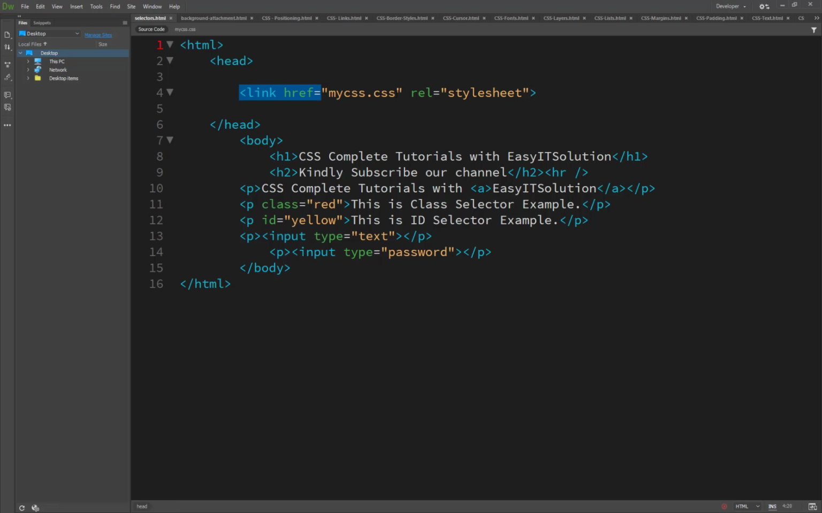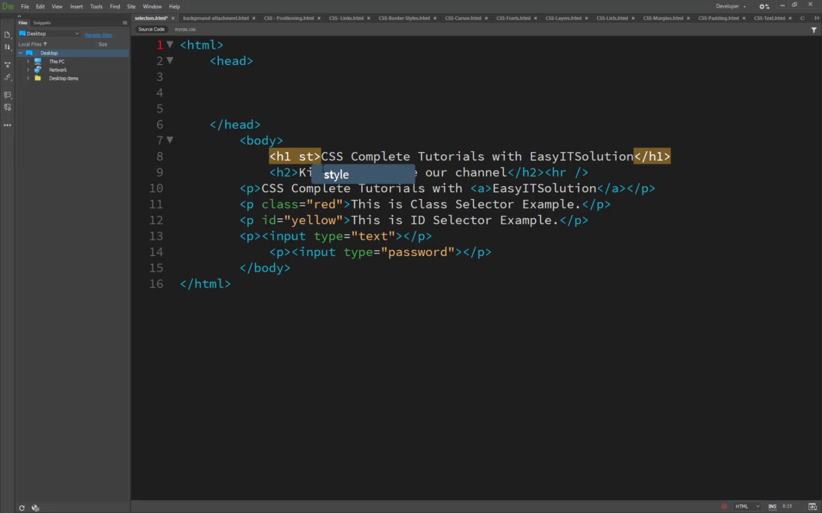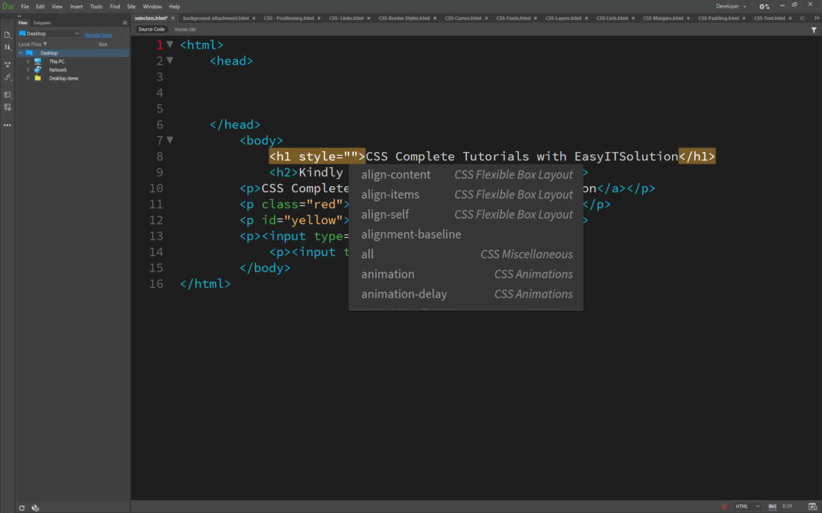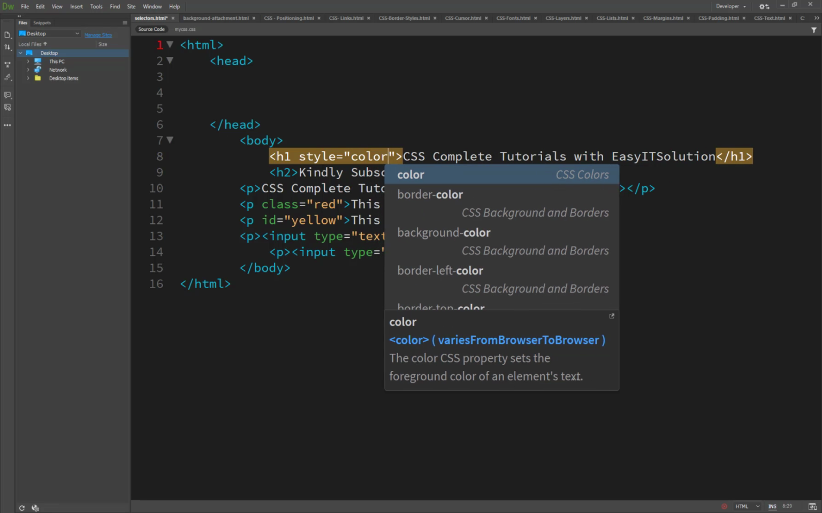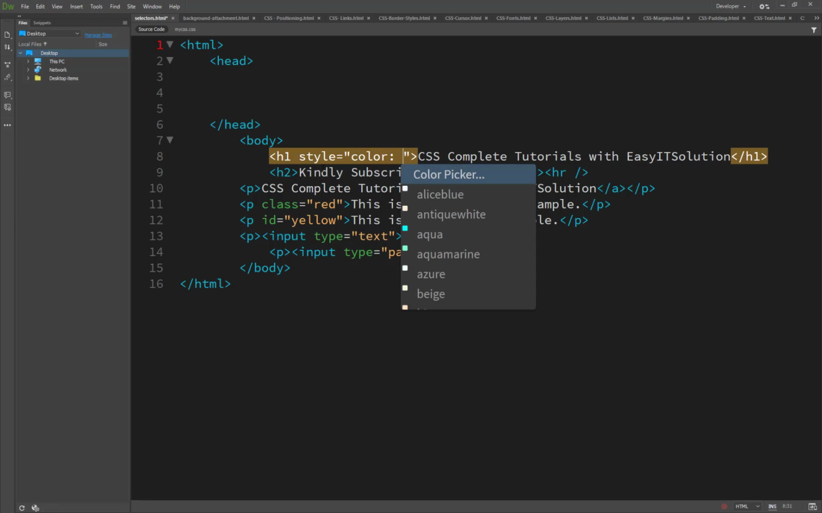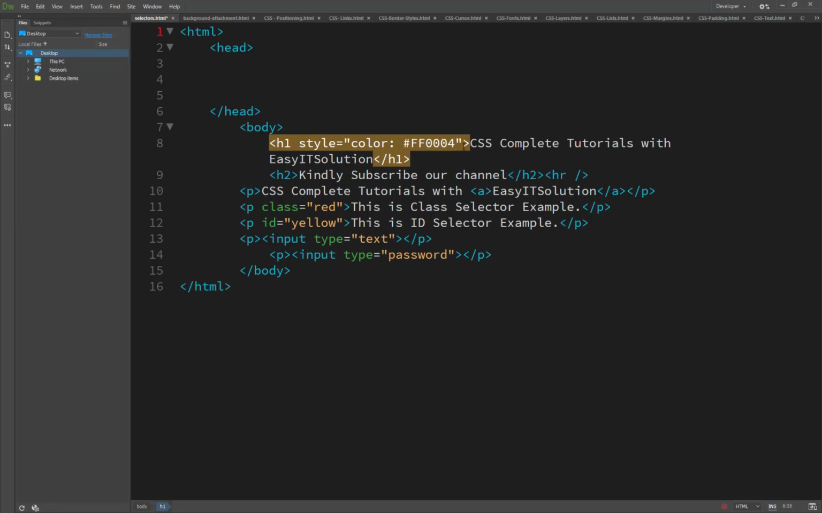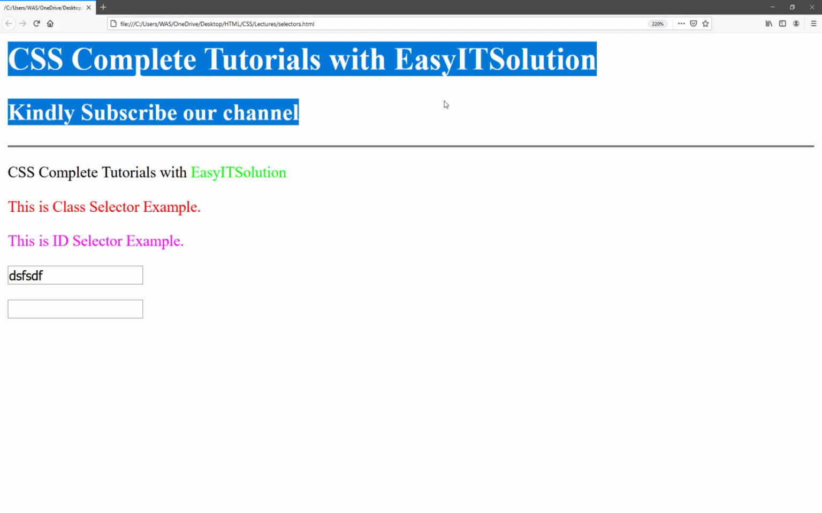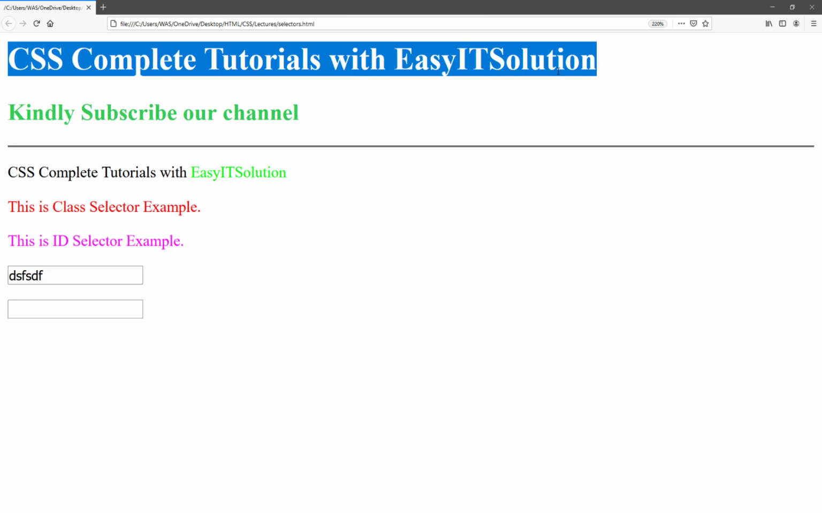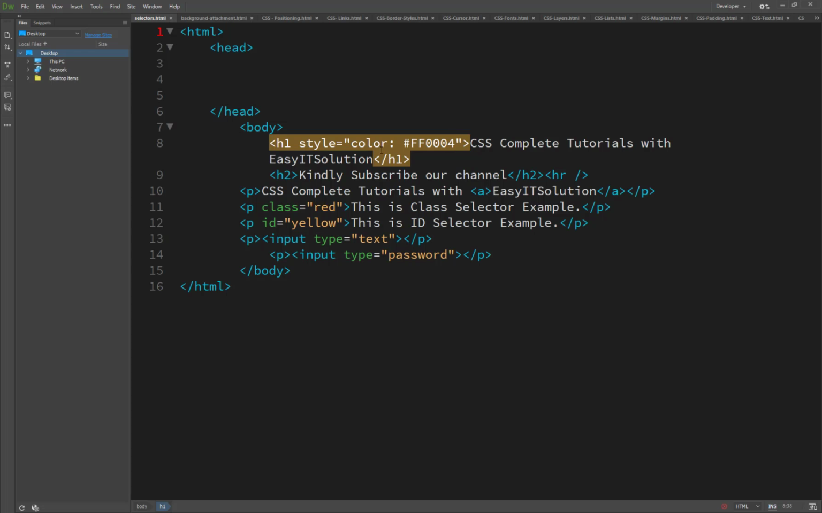Okay, we remove this, and we are not using it inside the h1. So in the inline method we type the style, and inside the style we define the color property, and then set a value to the property. So I just set this one, the red one, and now you will see the effect appears only on this line, h1. So this is the inline method we are using here.